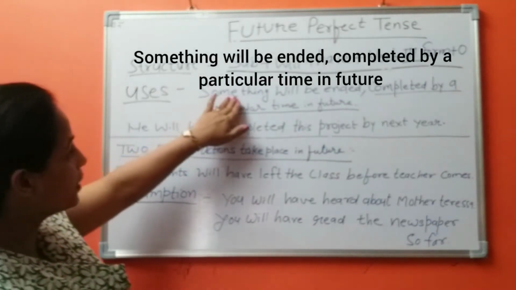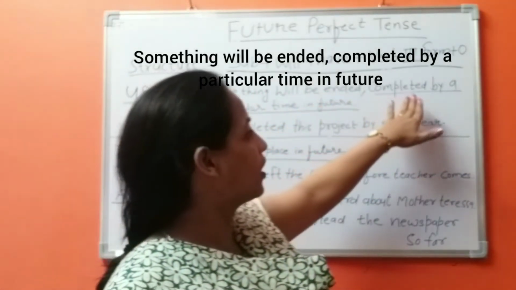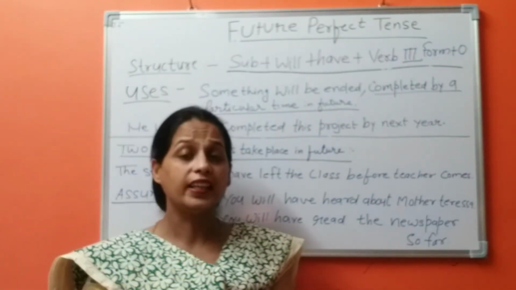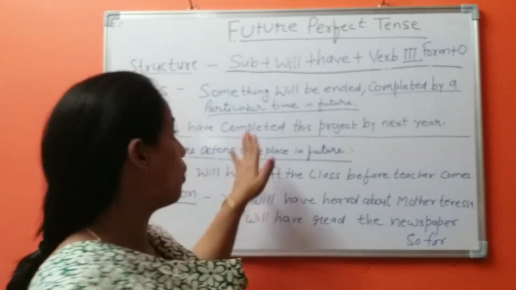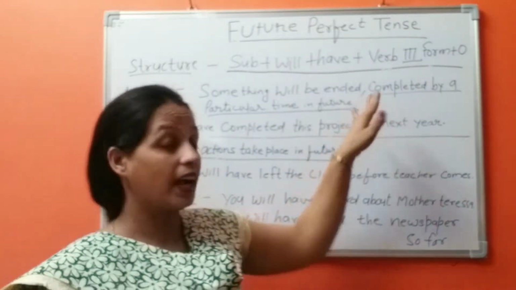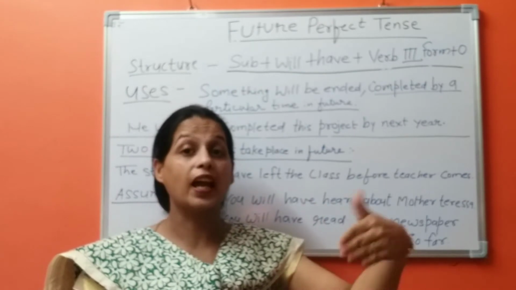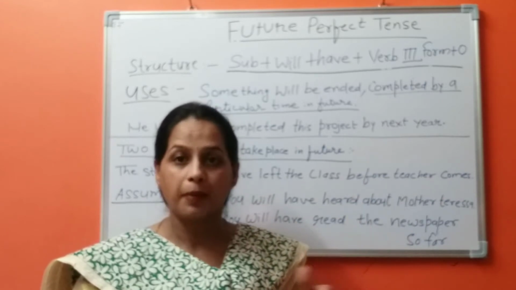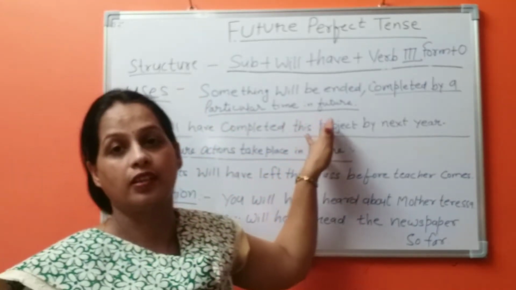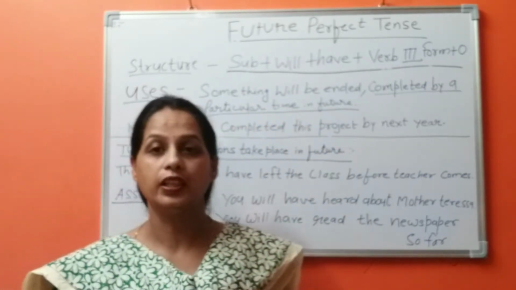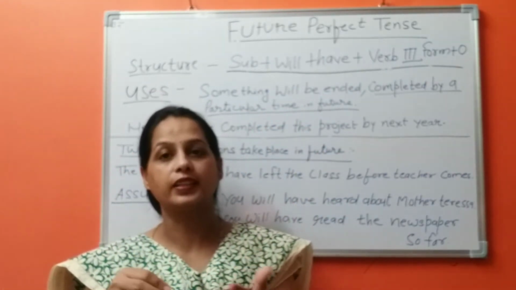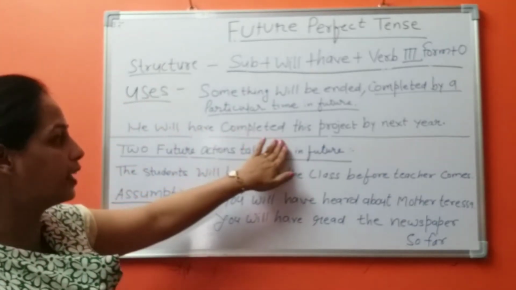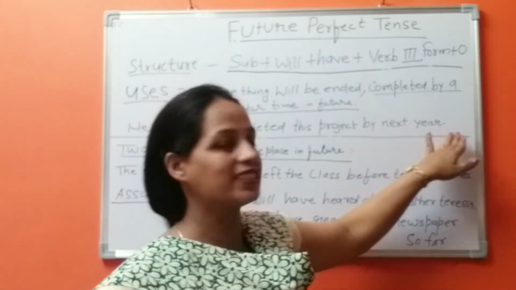First, something will be ended or completed by a particular time in the future. Any activity, any situation or something is going to end in future, or will be completed or achieved by someone in the future at a particular time. We use future perfect tense. Let's see the example. He will have completed this project by next year.